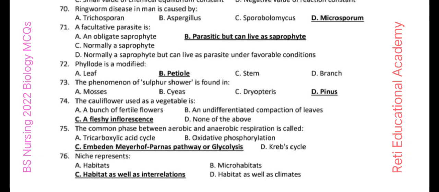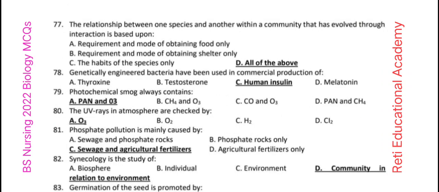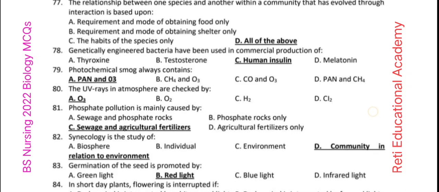Question number 75. The common phase between aerobic and anaerobic respiration is called Embden-Meyerhof-Parnas pathway or glycolysis. Question number 76. Niche represents habitat as well as interrelation. Question number 77. The relationship between one species and another within a community that has evolved through interaction is based upon all of these.